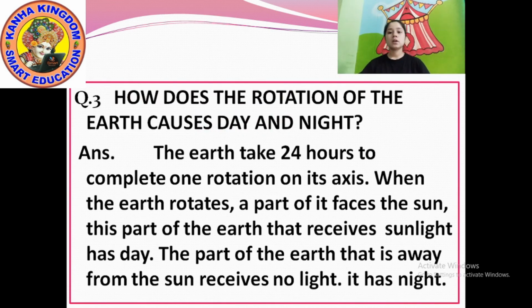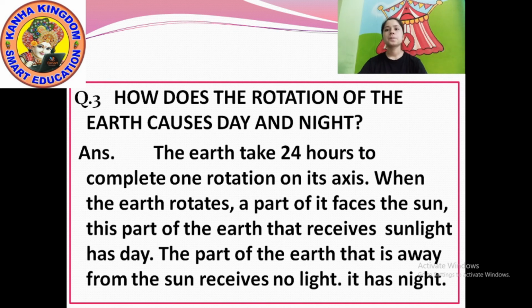So another question is, how does the rotation of the earth cause day and night? You know na, rotation takes 24 hours, that means one day. It causes one day, that means day and night. Okay, the earth takes 24 hours to complete one rotation on its axis. Write down. Question mark. Answer is the earth takes 24 hours to complete one rotation on its axis.